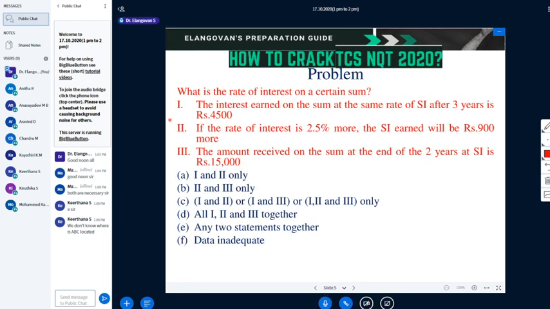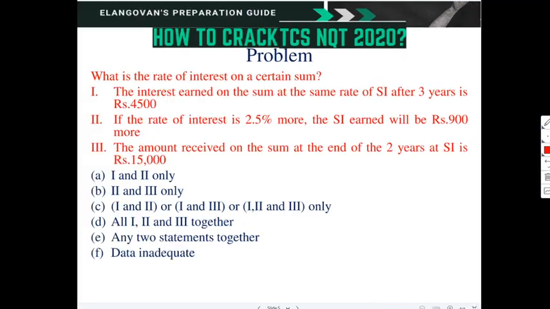Next problem is this. I'll give you some more time to read this. What is the rate of interest on a certain sum? The interest earned on the sum at the same rate of simple interest after 3 years is 4,500. If the rate of interest is 2.5% more, the simple interest earned will be 900 more.